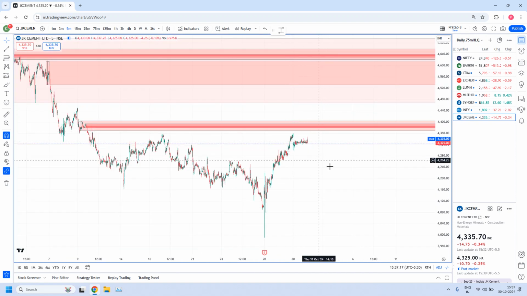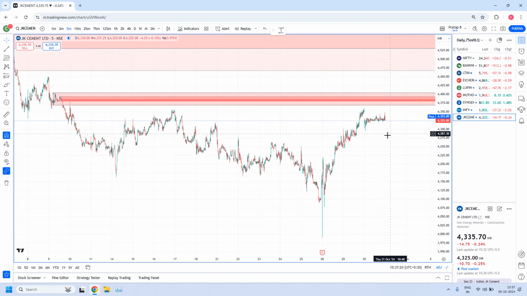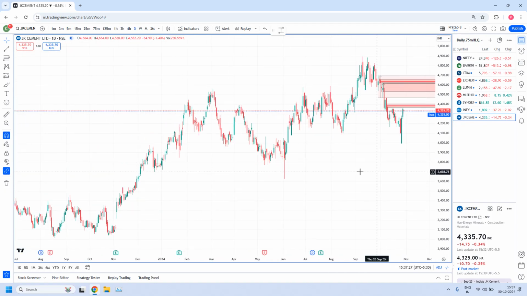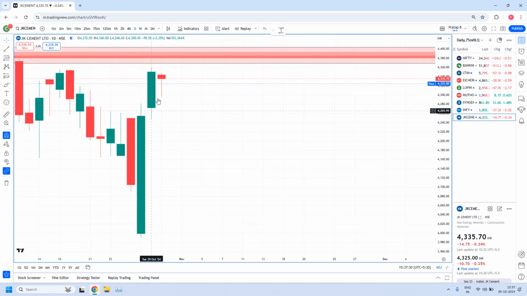That means it is not a fresh zone. That's why in JK Cement also we didn't plan any trades. Anyway, price did not enter into this zone today. Look into the daily candle, you will get clarity. This is our daily candle. Generally, did you observe, in our high liquidity zones some adjustment will take place sometimes. I think this is the adjustment area, because the day before yesterday we didn't have any trades, and today again we didn't have any trades.